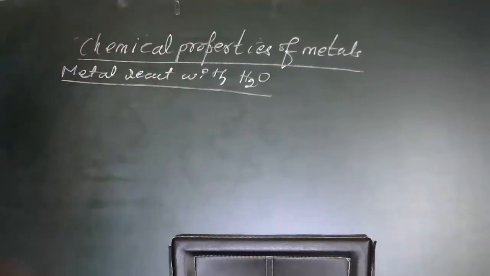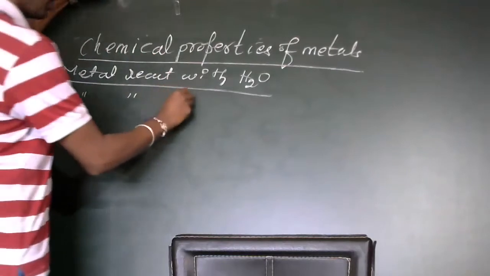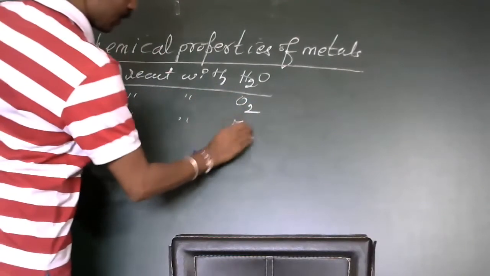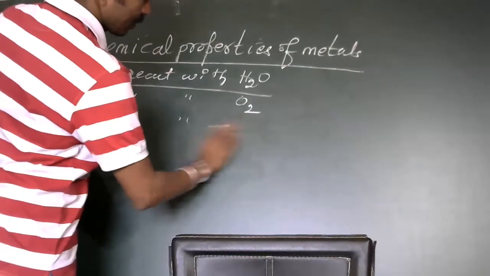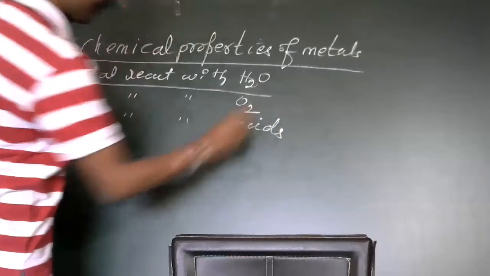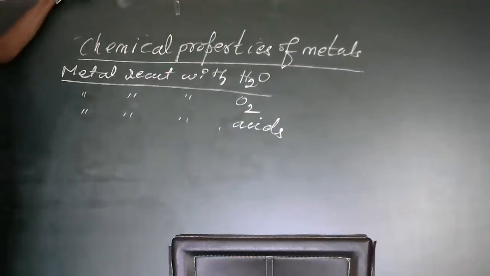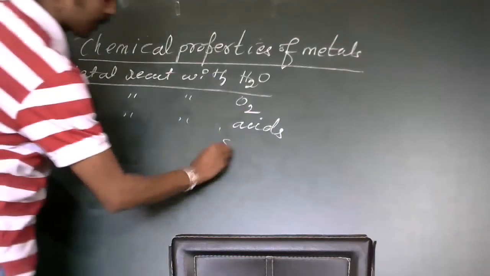Like that, there are certain changes. Metals react with oxygen. Metals react with acids. Metals also react with metallic ionic compounds.